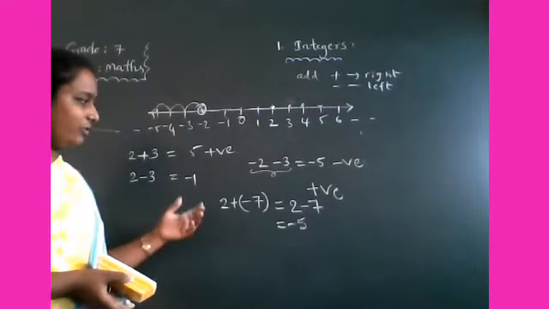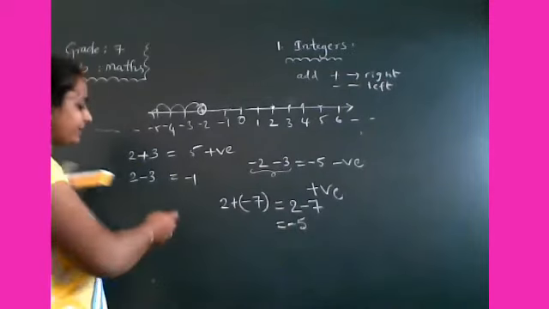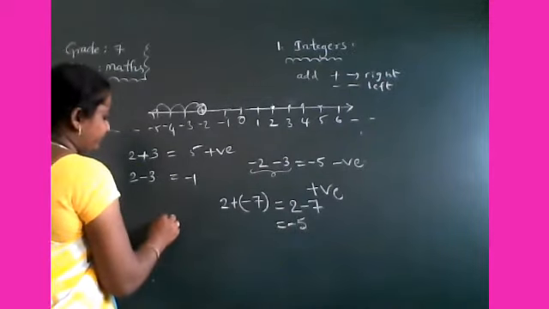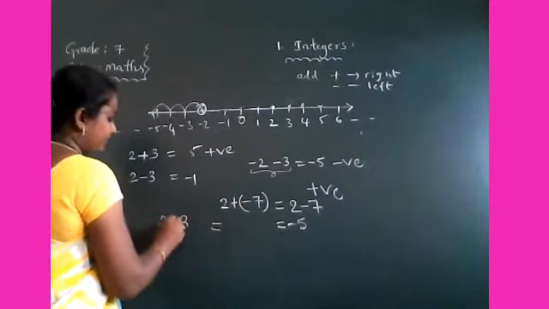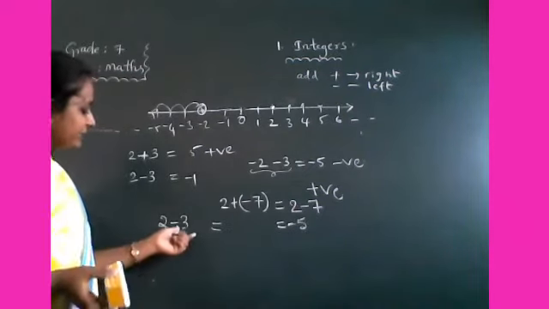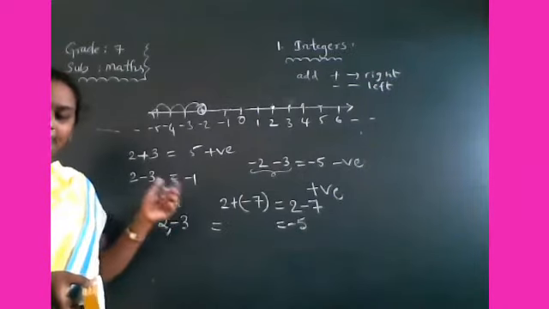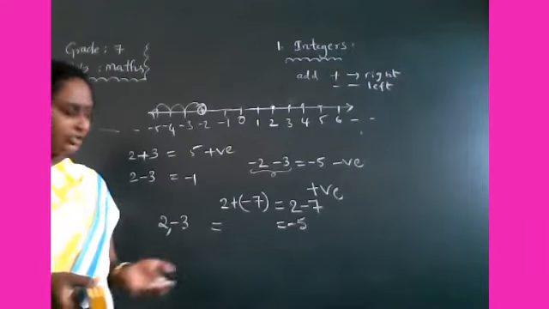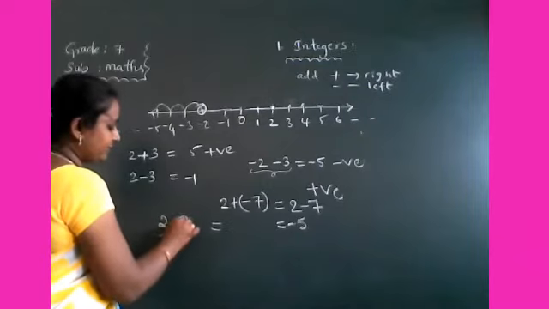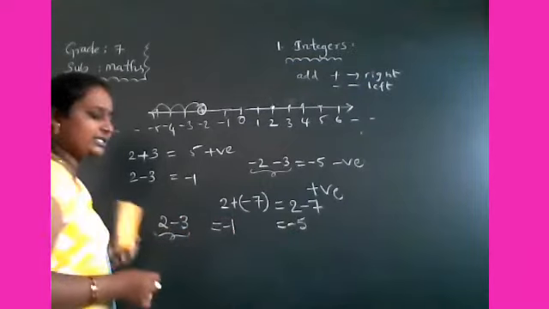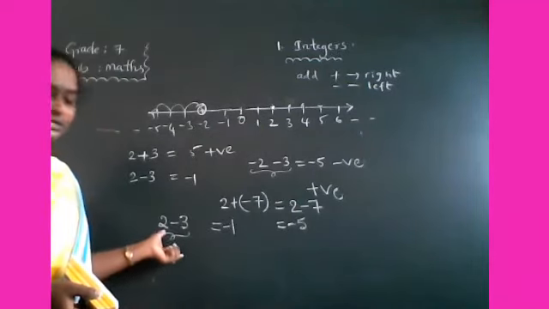Okay now children, next, if you subtract a positive integer, take 2 minus 3. 2 is a positive integer and 3 is a positive integer being subtracted. Subtract means here 2 minus 3, so you get minus 1. How to do this using the number line?